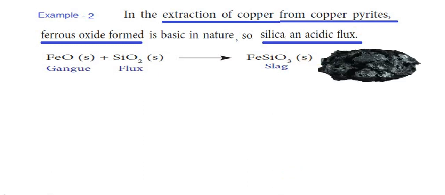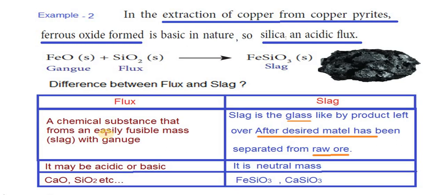It's a slag. You see, this is the slag which is obtained from the extraction of copper from copper pyrite. It is a glassy-like substance. What are the differences between flux and slag? Clearly present your answer with the table. Flux as well as slag.